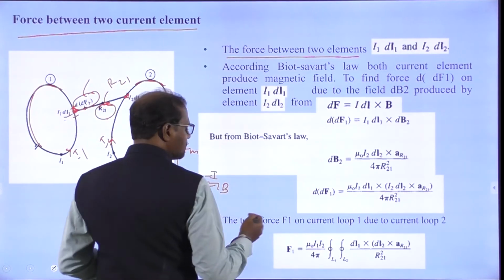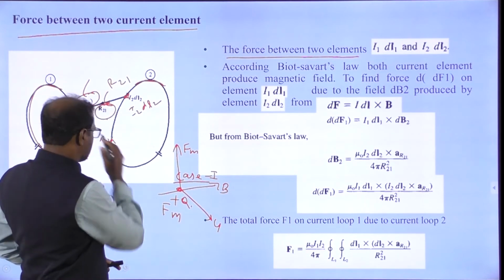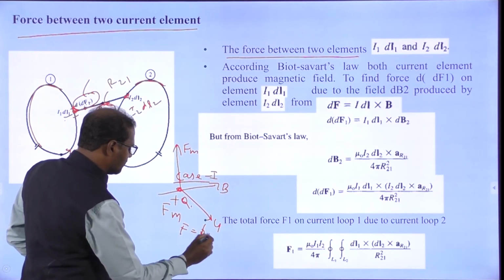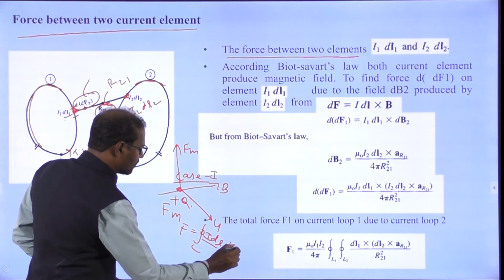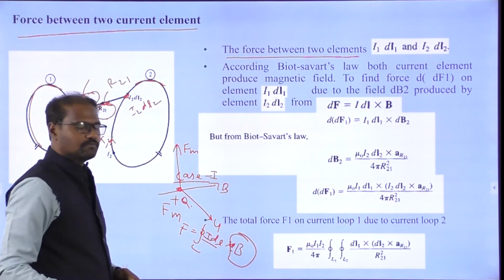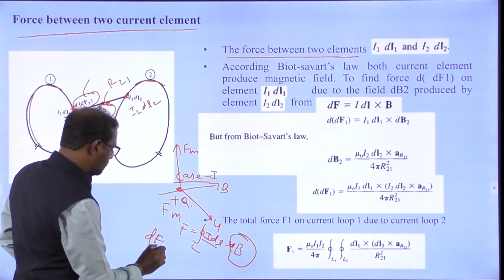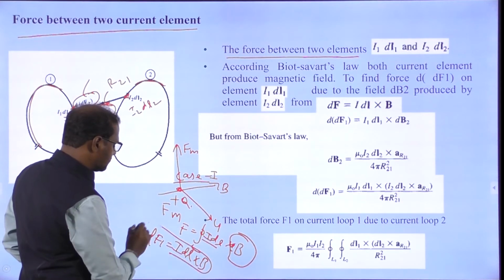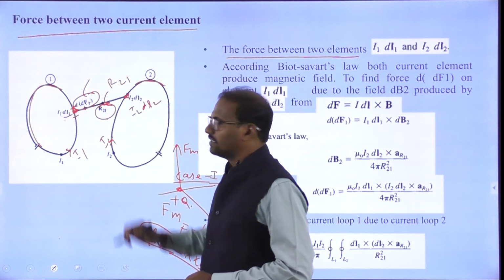What did we discuss previously? In the previous case, if you take any element, what is the force? Force means we take the line integral of I dl cross B, where there is a magnetic field. So df is I dl cross B, and this is called df1, the differential force. This is what I have given here.